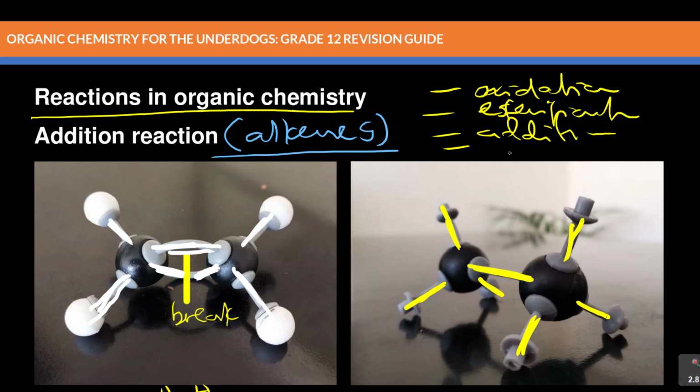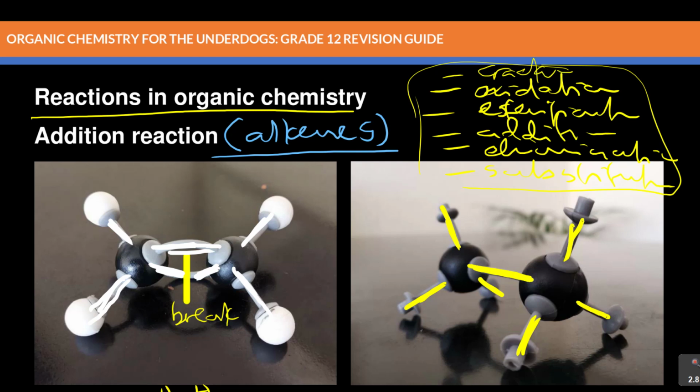After adding, what do you think? Elimination. Very important, it is the opposite of addition. And then we'll look at substitution. These are still missing, as well as lastly cracking. Catalytic cracking is also part of it. I didn't put that, but the last one is polymerization, formation of a polymer.